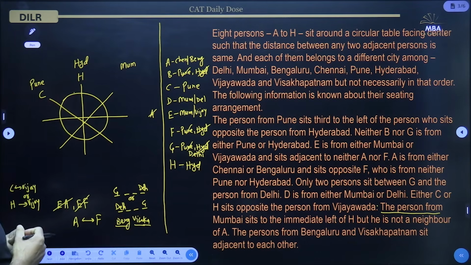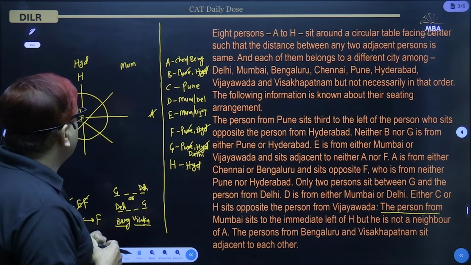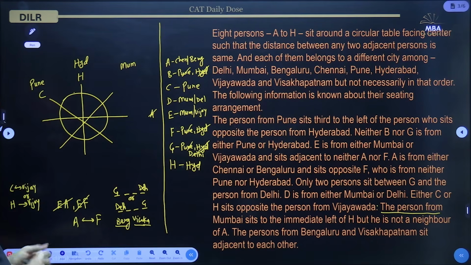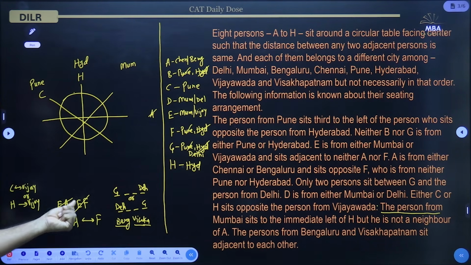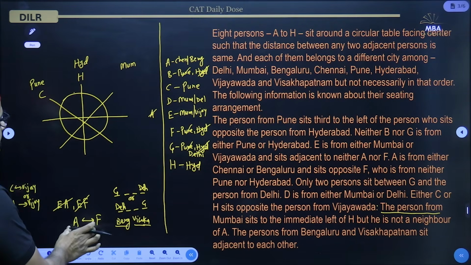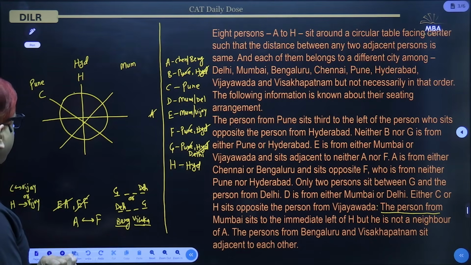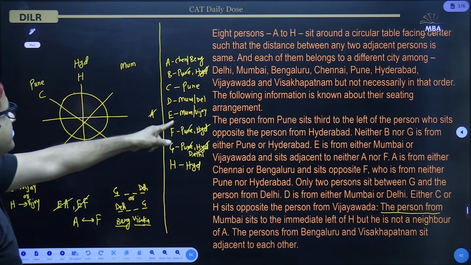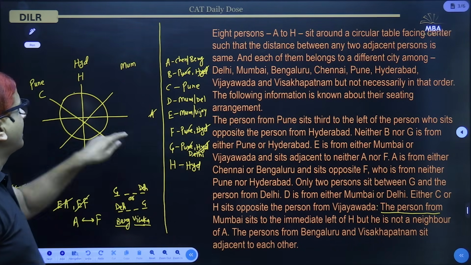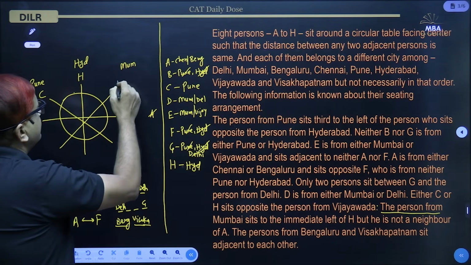Okay, from where can we start? Here we have got information about E. E cannot be adjacent to A or F, and A and F are opposite each other. So if A and F are opposite each other, where can we put E? E is either from Mumbai or from Vijayawada. Let us take the case that E is from Mumbai.